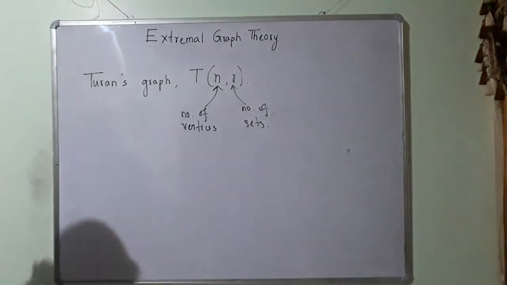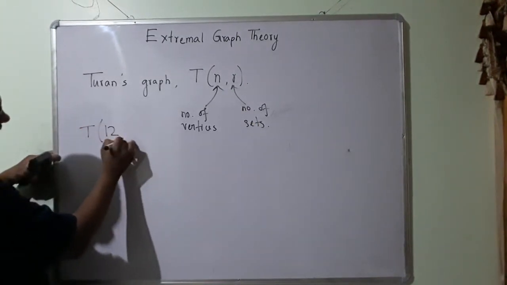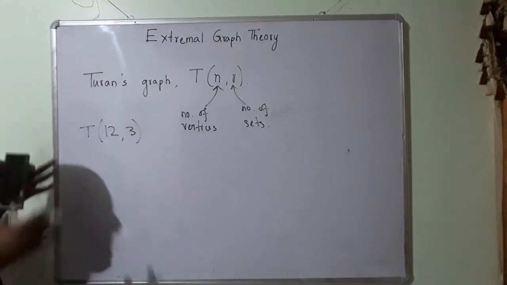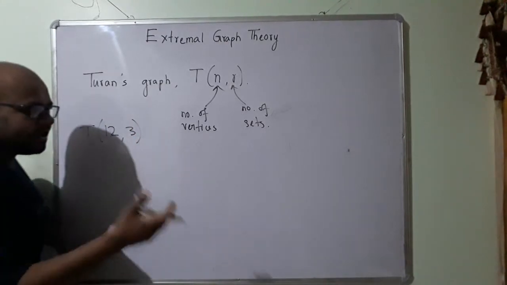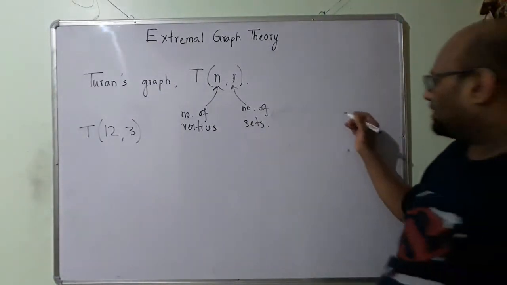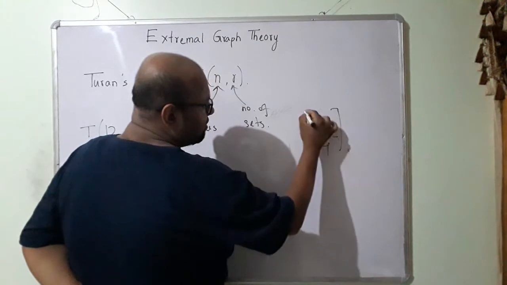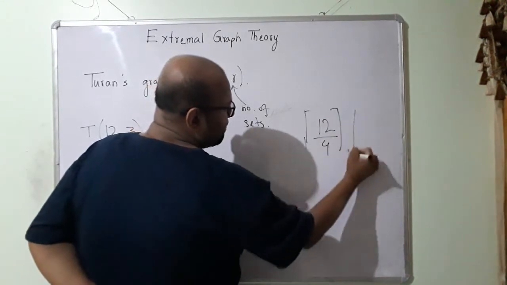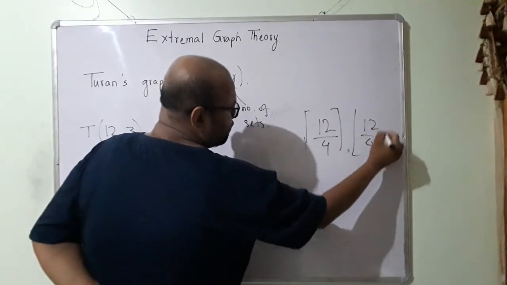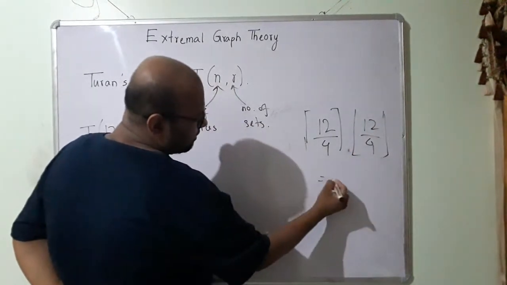So let us draw the Turan's graph with 12 vertices and 3 sets. My number of elements per set will be either 12 by 4 ceiling or 12 by 4 floor. So both of these are equal to 3.